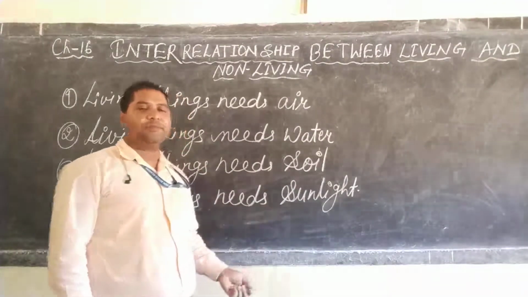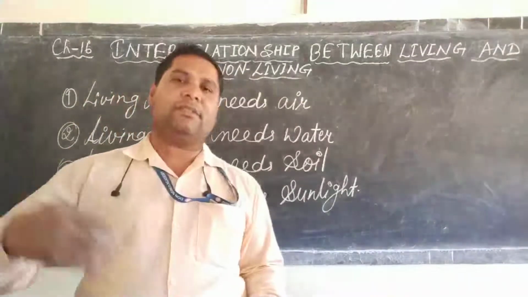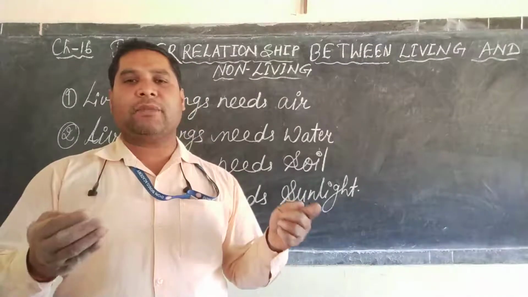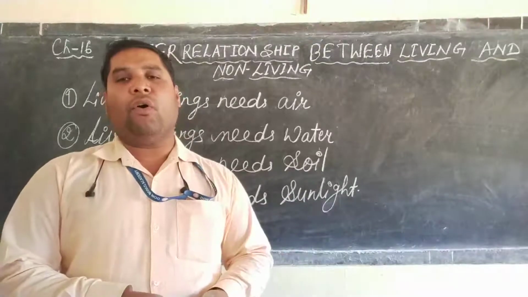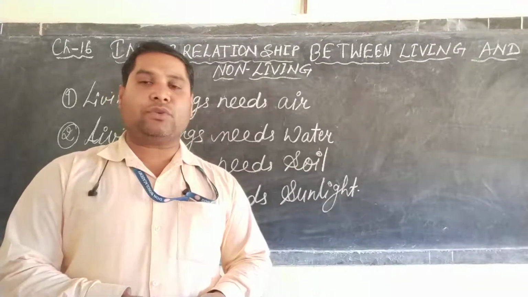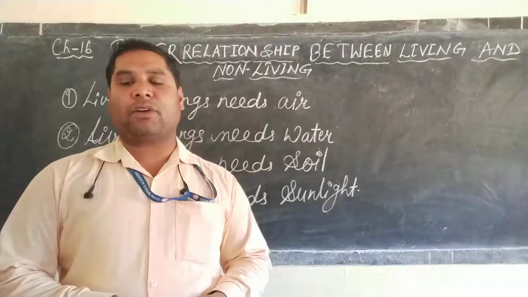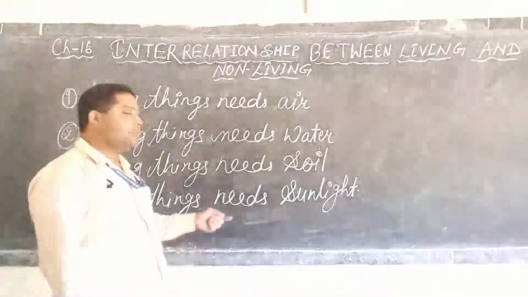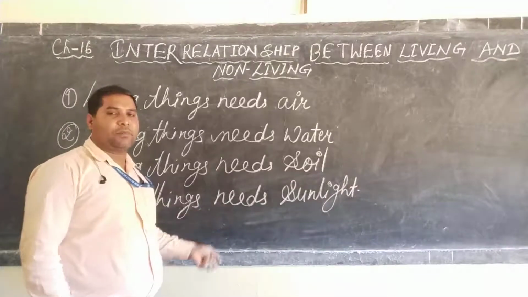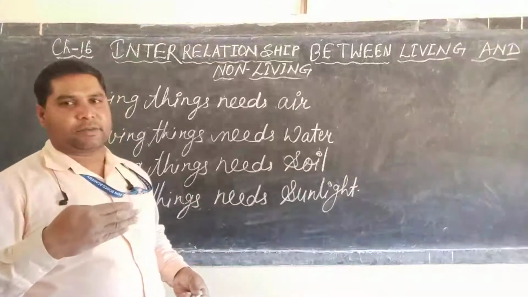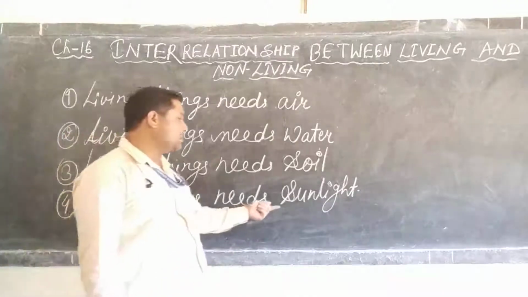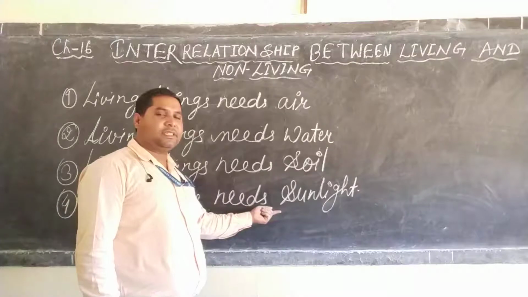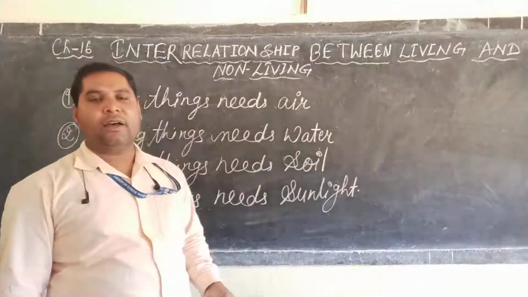If there is no sunlight, no photosynthesis can work, and without photosynthesis, green plants will be unable to make their own food, and due to lack of food, green plants will die, and the death of green plants will be the cause of the death of all other organisms. So in this way you can understand how sunlight is essential for living beings. Without sunlight, we can't think of life.